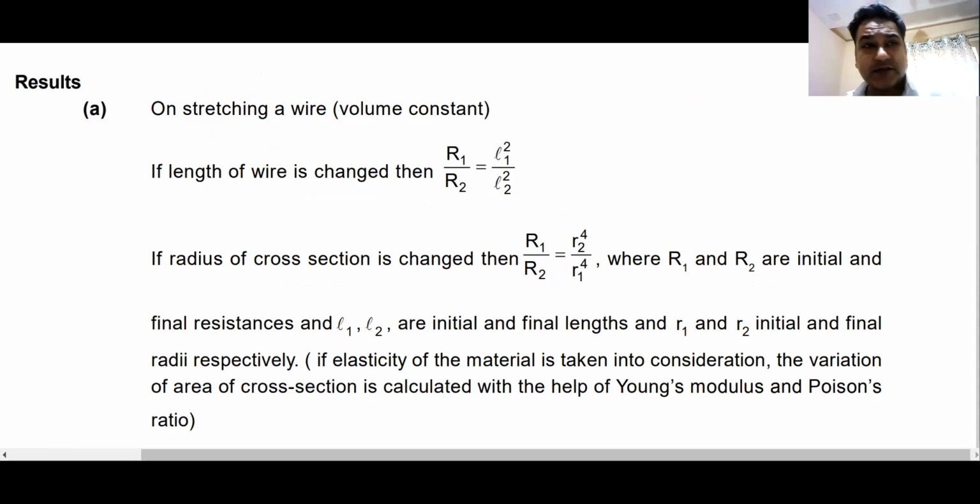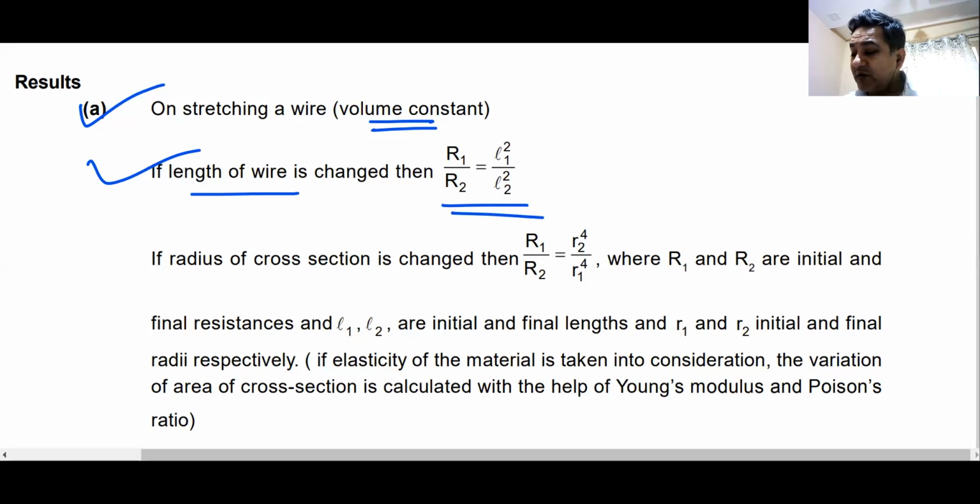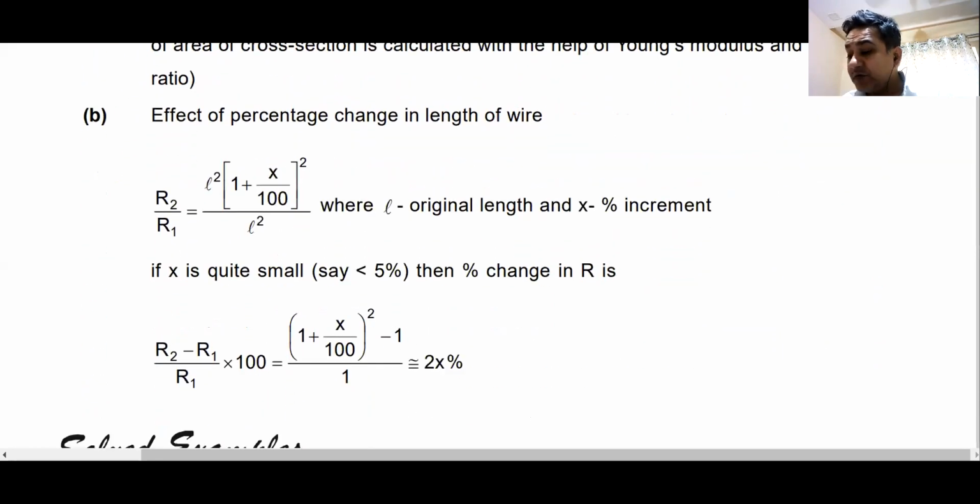Again, some important points that you must remember on stretching a wire. If you stretch a wire, what happens is, volume remaining constant, the length of the wire is changed. Resistance is proportional to length square. The radius of the cross section is changed because the wire is stretched. So length also changes, area also changes. Resistance is proportional to L square. Resistance is inversely proportional to R to the power 4. Remember that. Radius to the power 4.